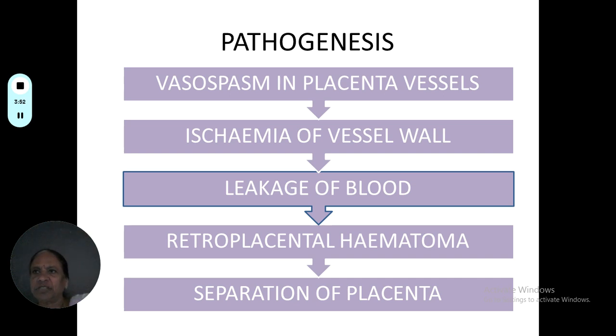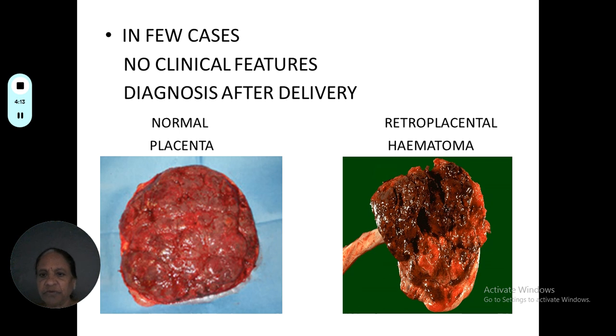And pathogenesis: vasospasm in the placental vessels may lead to ischemia of the vessel wall and leakage of the blood, and there is a retroplacental hematoma, there is a separation of the placenta. This is the pathogenesis of abruptio placenta. In a few cases, they may not have any clinical features, and diagnosis can be done only after delivery, after the examination of the placenta.